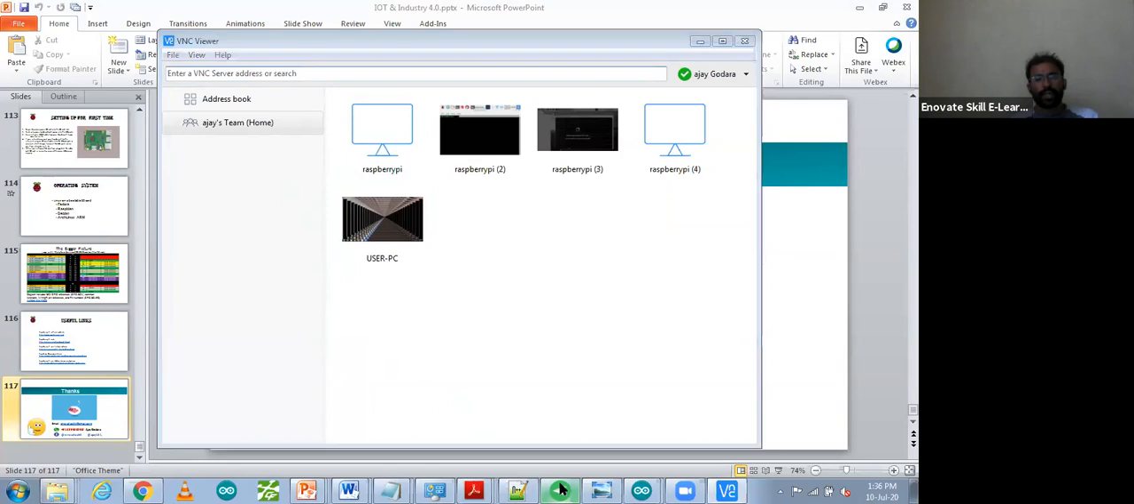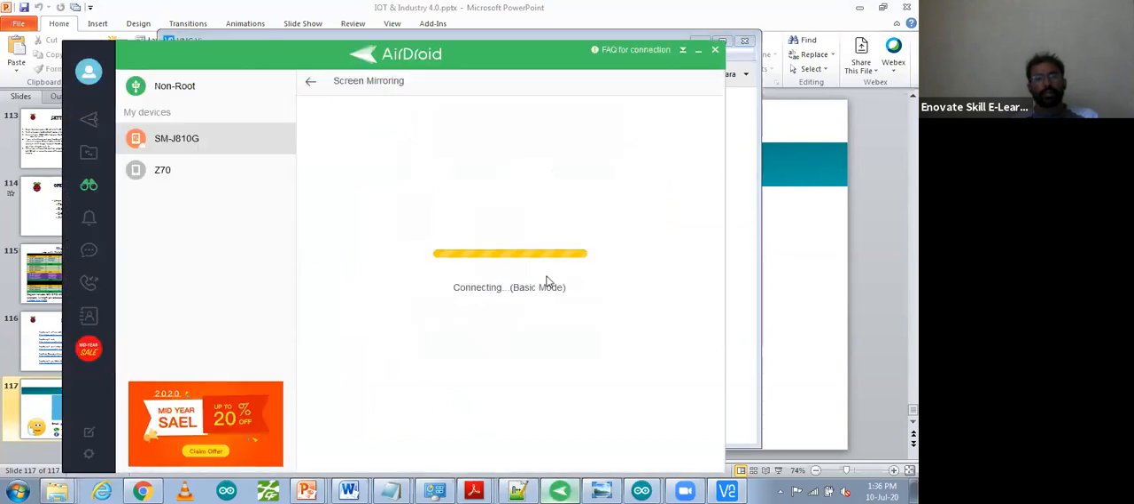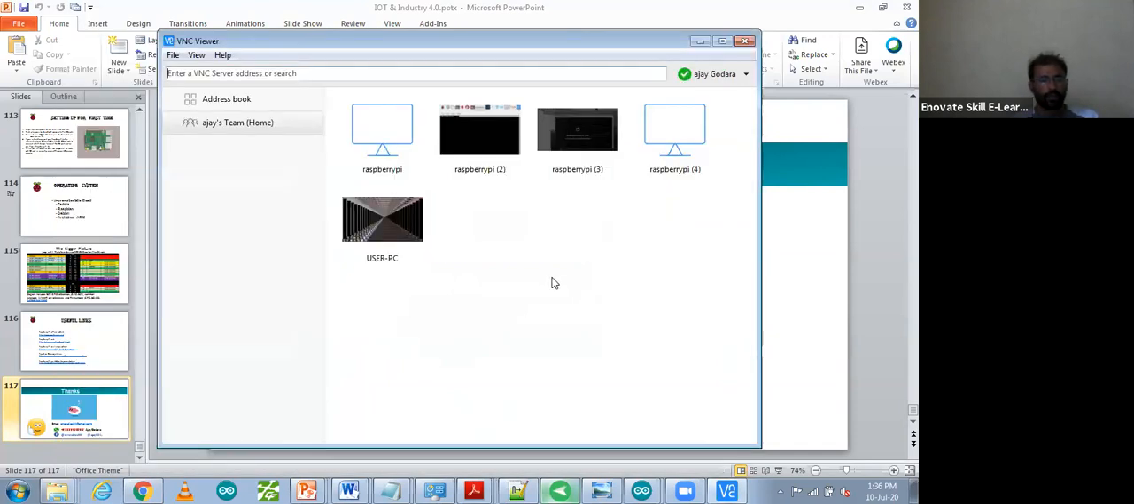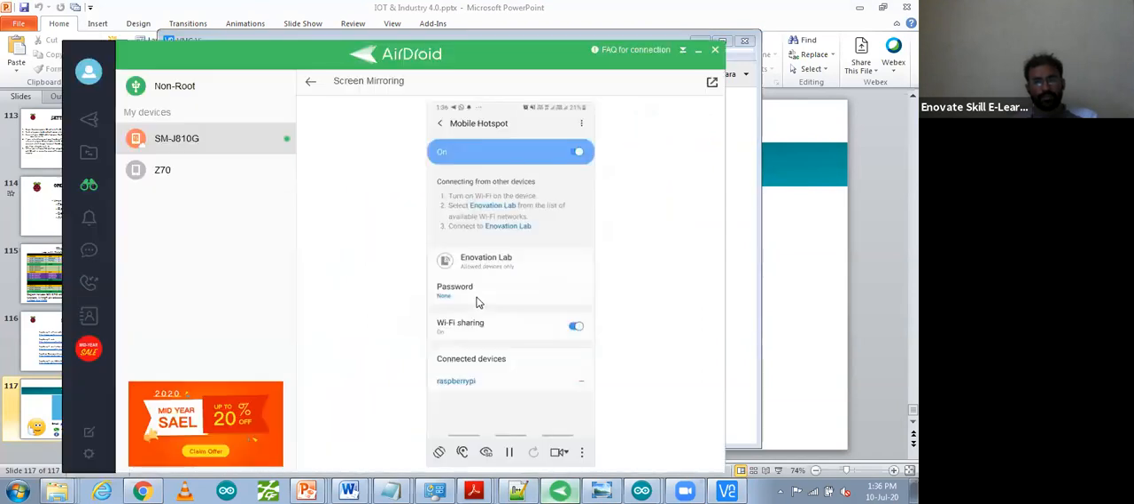So how will you find the IP address of your Raspberry Pi? You have to check that IP address on your mobile phone, so I'm going to share with you how you can check it. After checking, you type that IP address and you will be able to share your mobile phone screen. Okay, this one is my mobile screen. Now you can see it.